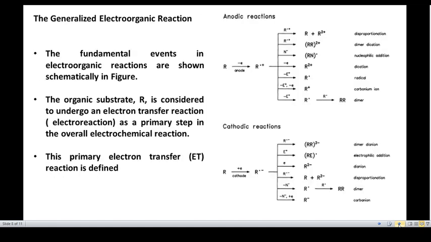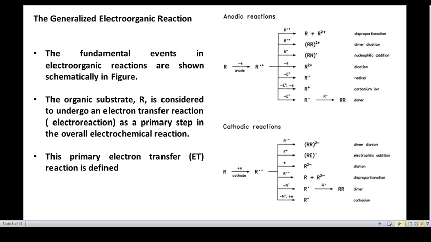If you look at the generalized electroorganic reactions, the very fundamental event in all organic reactions carried out by the electrochemical method is as shown on the right-hand side of this slide. The organic substrate here is taken as R, meaning a reactant. It consists of a functional group called an electrophore, which undergoes electron transfer as the primary step in the overall reaction.